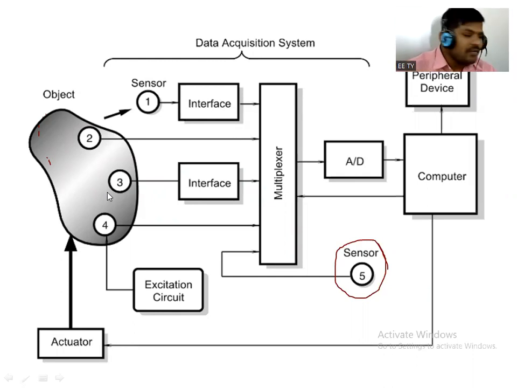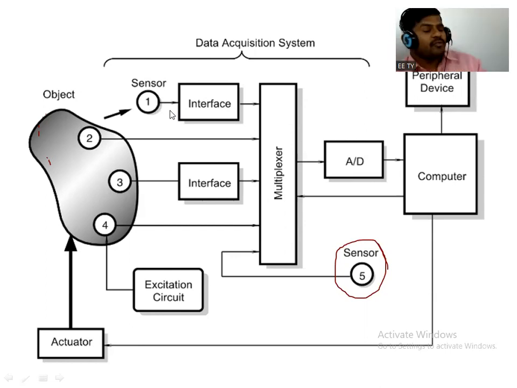Okay, now all of you are getting this part, object and sensor. Now see, suppose the output obtained from sensor number 1 is not in the proper format, which is readable to our control circuit or our control devices, right? So some interfacing circuit can be required.